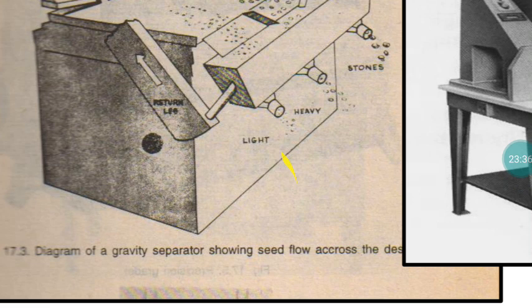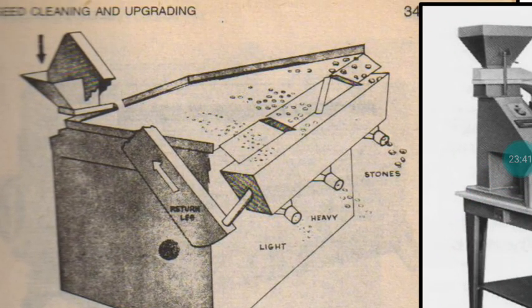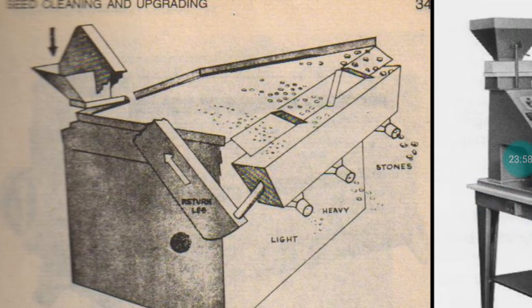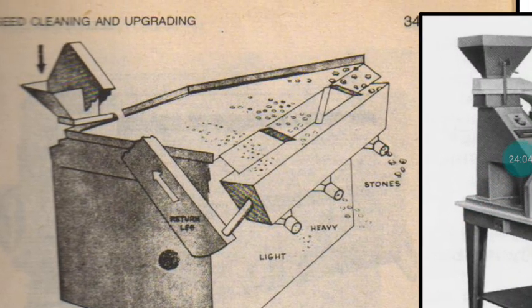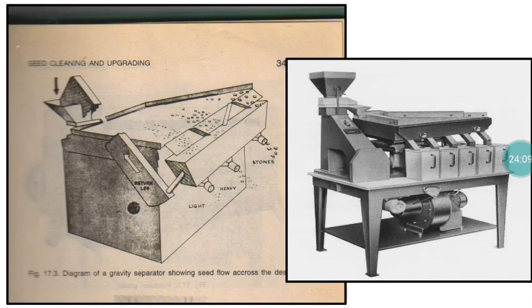So the deck has a horizontal movement, and from the bottom the air will flow. Because of that horizontal movement, the seeds are given a horizontal movement. The air flowing from the bottom will give a vertical lifting to the seeds. So the heavy weight material alone is able to land on this particular deck, and that will enjoy the horizontal movement. Automatically it will be able to travel all along the distance. Also this particular deck will have a cross septum, this kind of septum, partitioning also. Only the heavy weight material alone is able to jump and travel along the deck.